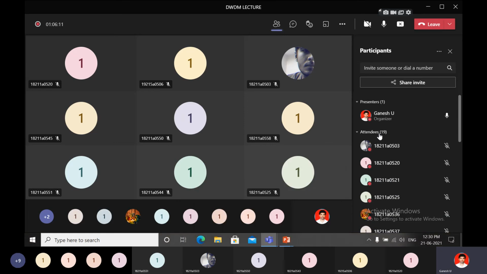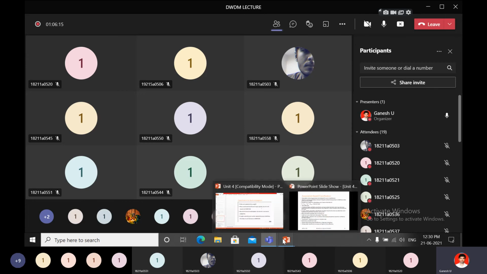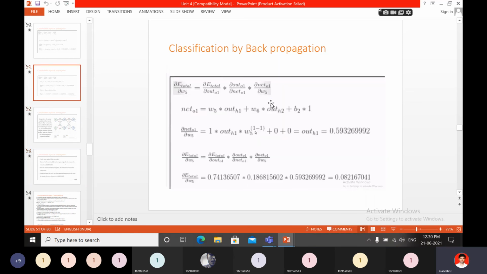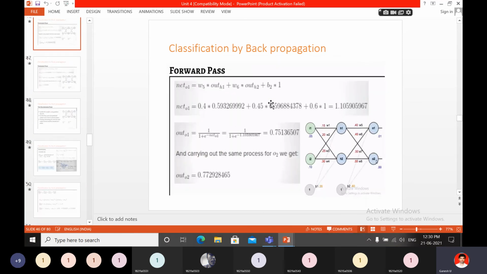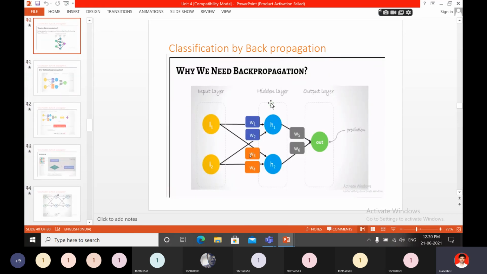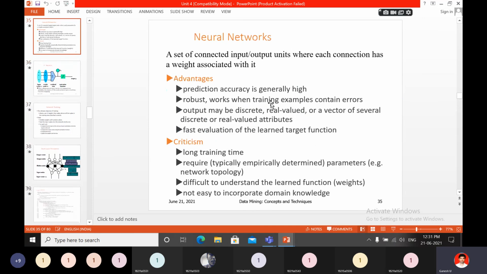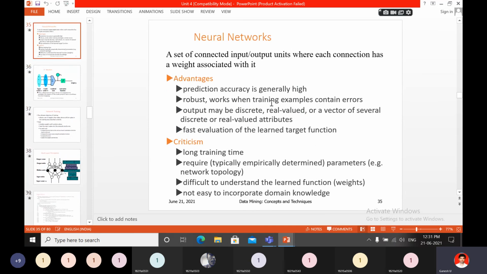Only 19 members attended. But from the real-time exam point of view, what you have to write is very simple. In the exam you have to write what is meant by neural network. I told all this just for understanding purposes. So in the exam you have to write what is meant by neural network, what the advantages are, what the drawbacks are. It is 10 marks like that. For that you have to write like this: what is meant by neural network, what are the plus points and negative points of neural network.